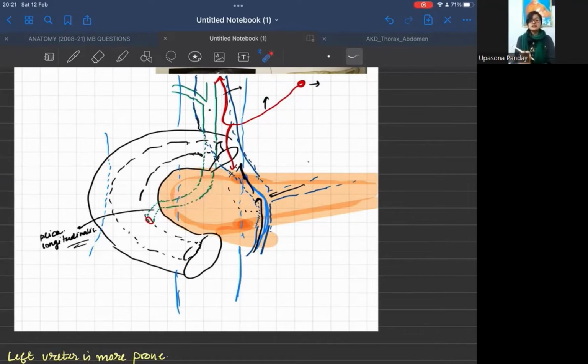Now, when there is a carcinoma of the pancreas, the head swells. The head of the pancreas grows in size and compresses the common bile duct. Okay. Now, as a result, what happened? The bile which was flowing through this duct is getting obstructed, and this leads to obstructive jaundice or post-hepatic jaundice. Hence, the carcinoma of the head of the pancreas causes jaundice.